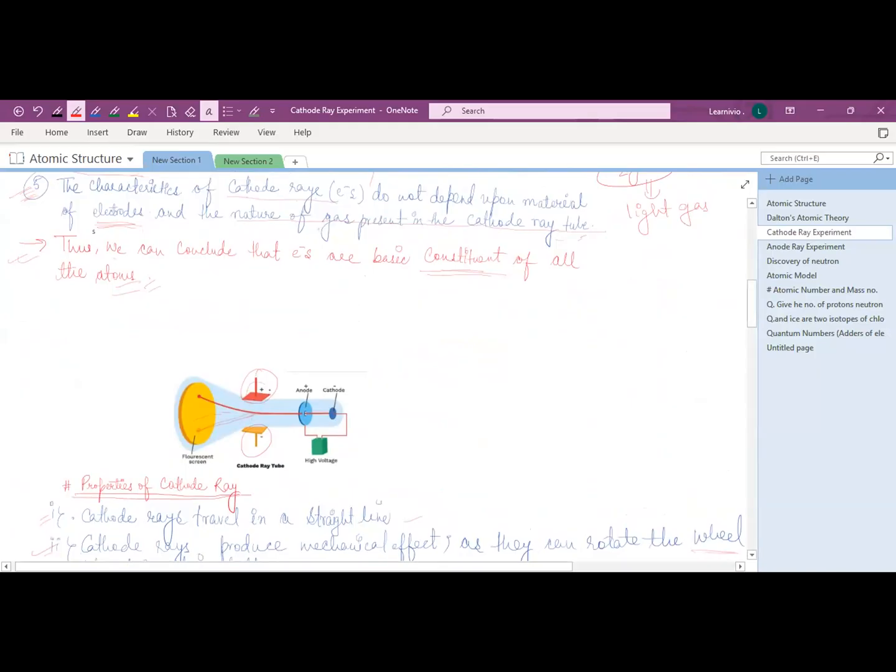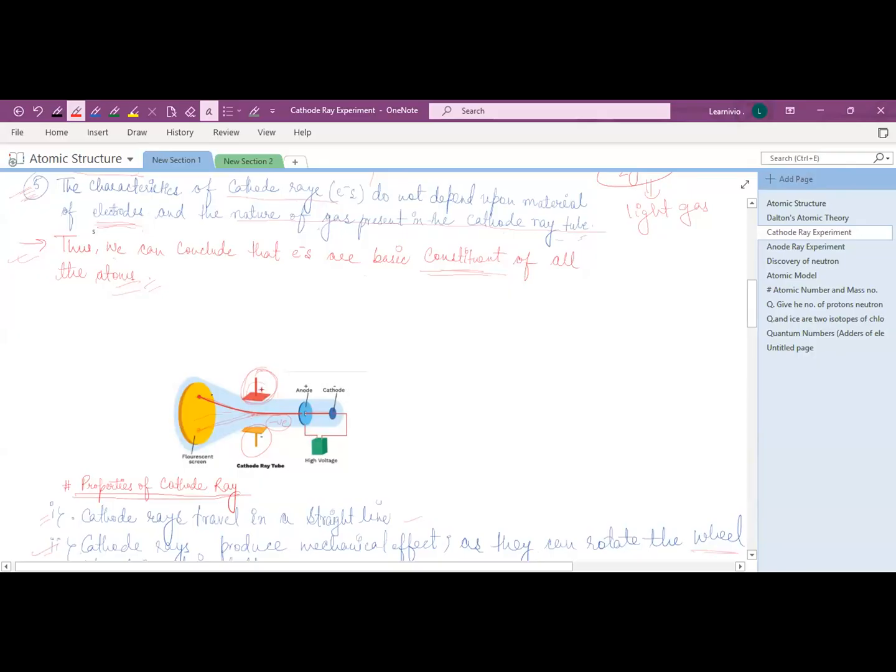But when J.J. Thomson applied the electrical field, he observed that the cathode ray deviates from its path, right? Here you can see the deviation. It was going in a straight line, but by making some angle, it deviated. Because the cathode ray is negatively charged, in the electrical field it deviates towards the positive charge terminal, by making some angle.